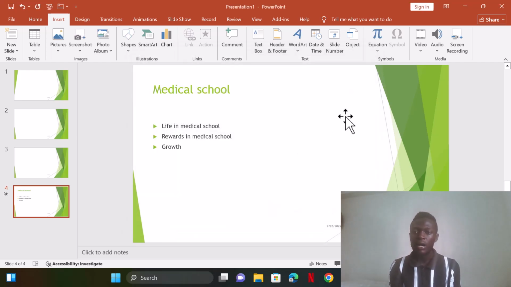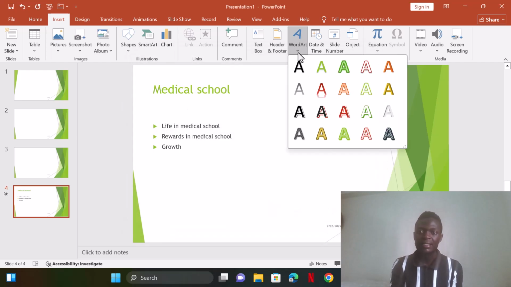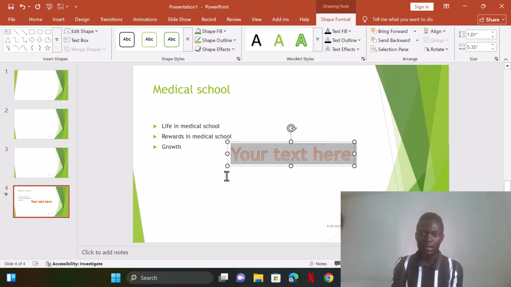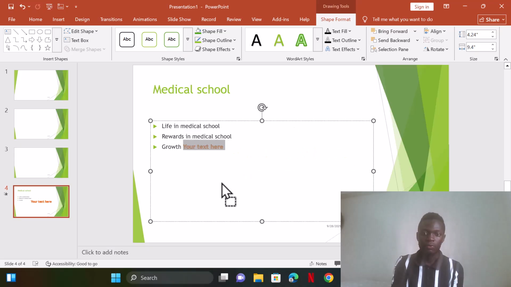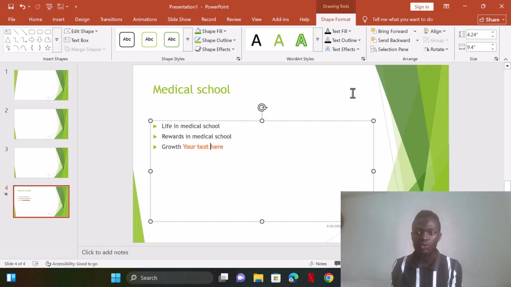Then the other thing which you can do, you can add some art. You can add some art to your work. I've seen here we have got that one. You can add any text which you want. That's how we add some art to our work.